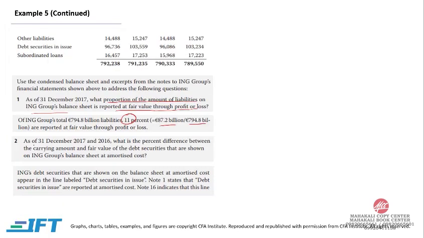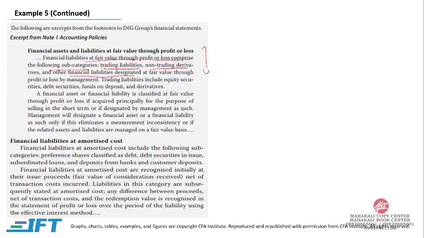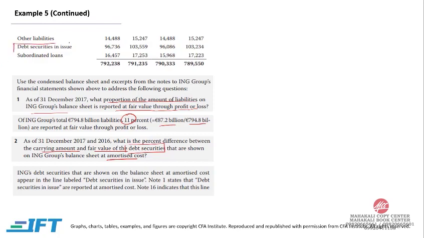Part 2 says, as of 31st December 2017 and 2016, what is the percent difference between the carrying amount and fair value of debt securities that are shown on ING Group's balance sheet at amortized cost? Now over here, this data set deals with fair value, and this data set deals with carrying amount, and we are concerned with debt securities. So the question asks us about debt securities. So this is fair value and this is carrying amount. This is 2017 and 2016 data. Now what is the difference?